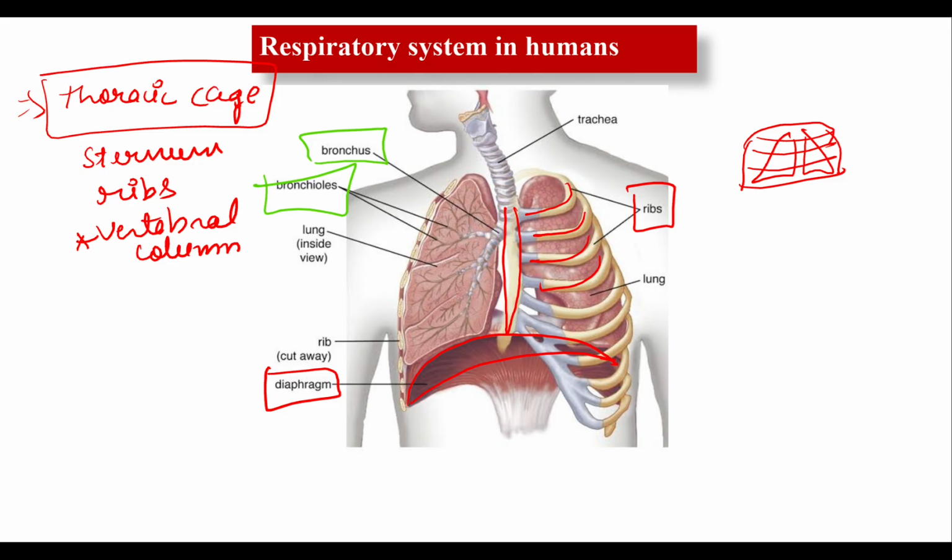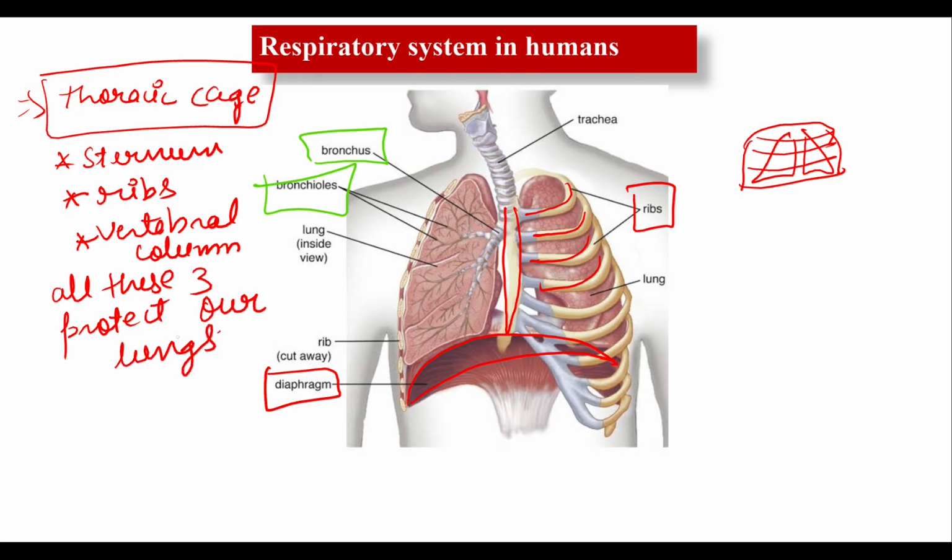Ribs means pasli in Hindi. So all these three together protect our lungs by forming the rib cage. Is it clear to everyone?